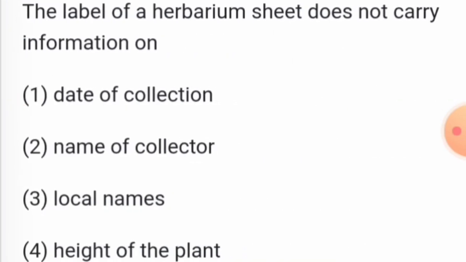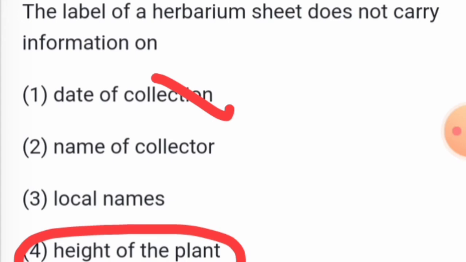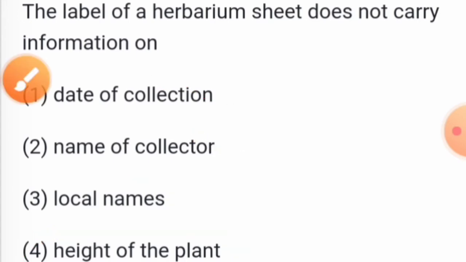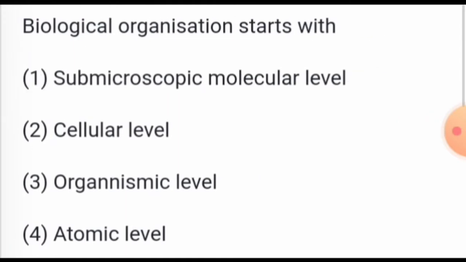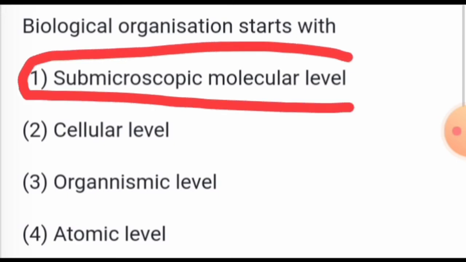Next, the label of a herbarium sheet. The label of a herbarium sheet does not carry information on the height of the plant. It has the date of collection, name of the collector, local name, all you can mention in the herbarium sheet except the height of the plant. Biological organization starts with the submicroscopic molecular level.